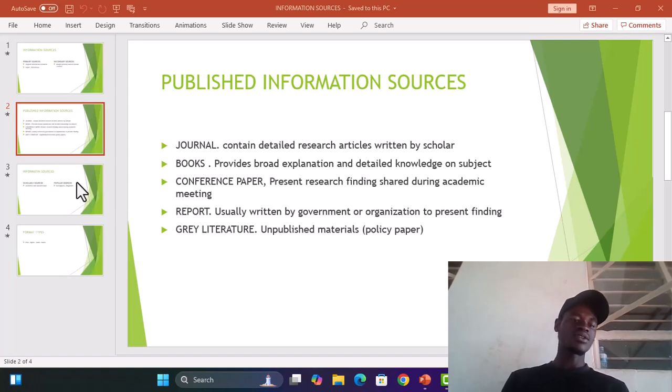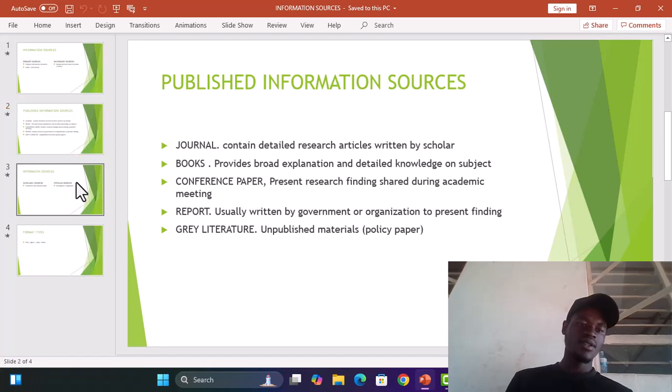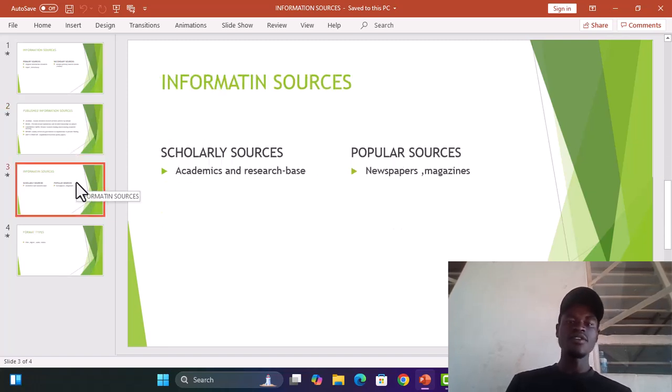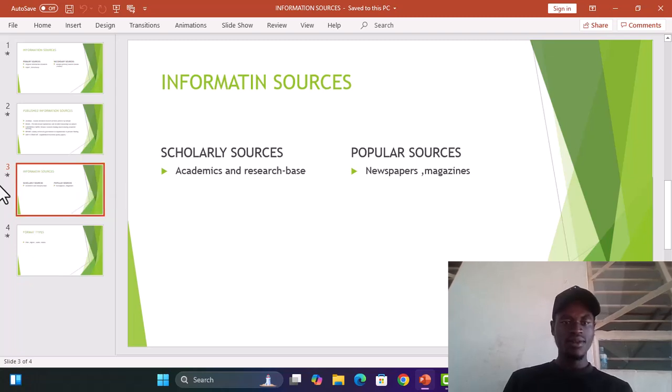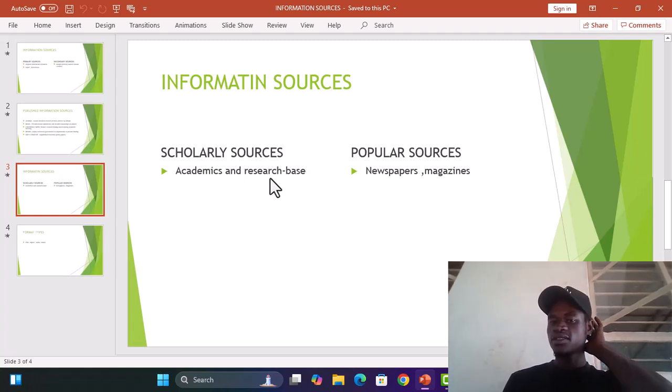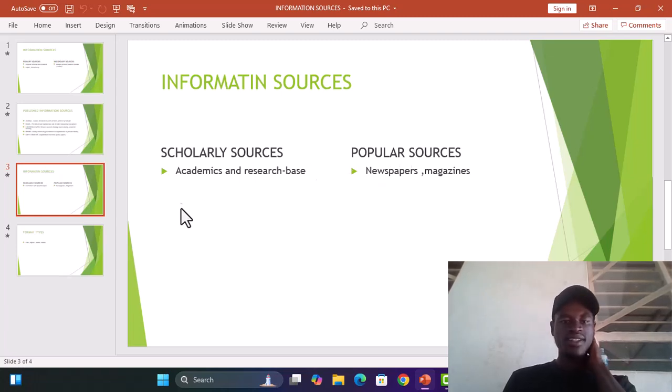And also, we have the scholarly sources, which are academic and research based, and we have popular sources. These are also information sources. With popular sources we have the newspaper and the magazine. So these are all sources of information.